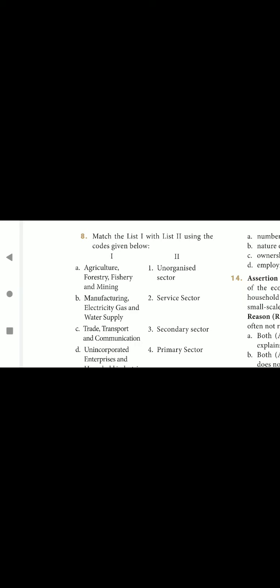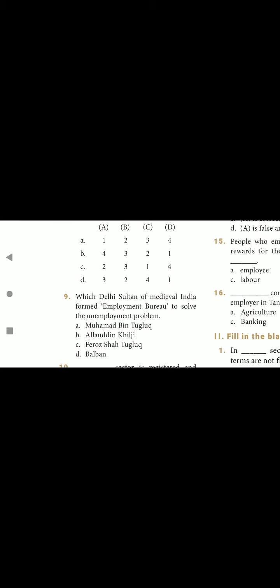Unincorporated enterprises and household industries, unorganized sector. That is option B is the correct answer. Next, ninth question, which Delhi Sultan of medieval India formed Employment Bureau to solve the unemployment problem? That is option C, Firoz Shah Tughlaq.